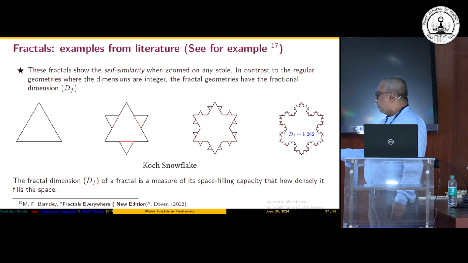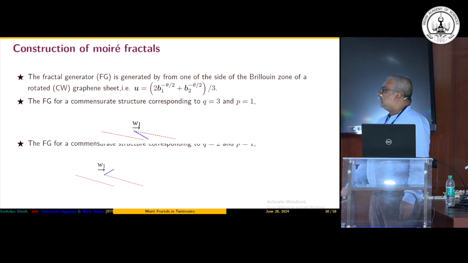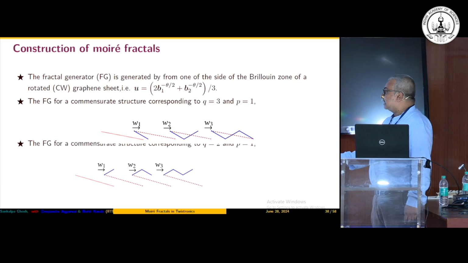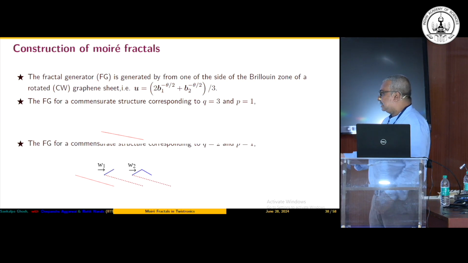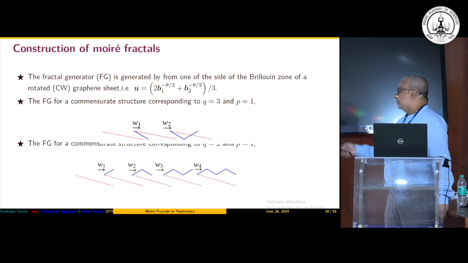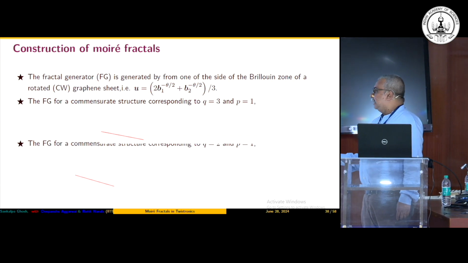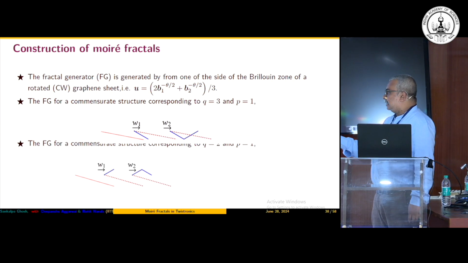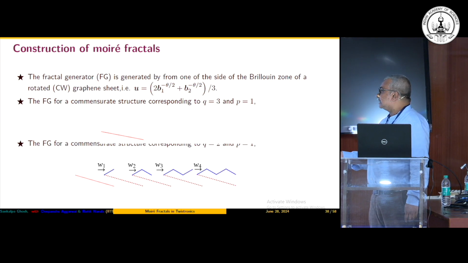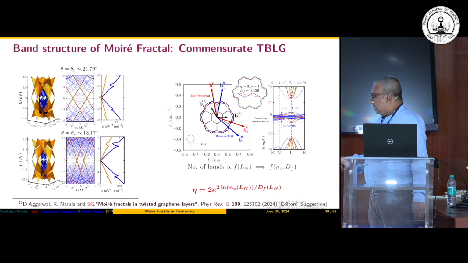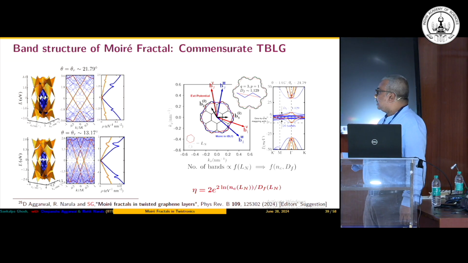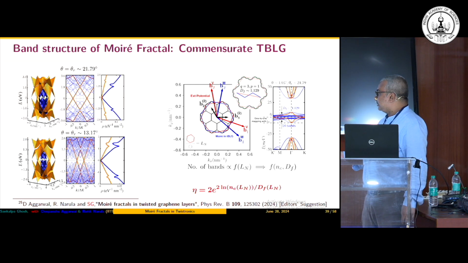In the case of the Moiré fractal, we can also calculate the similar dimension, and these are the corresponding fractal generators, which are known as some affine characters and things like that in the mathematics literature. I am not using many terminologies here, but one can calculate this for each of these constructions very easily. But why should a condensed matter person be interested in that? The reason is that I know the exact number of such Brillouin zones which are fitted, which is going to give me this fractal structure.